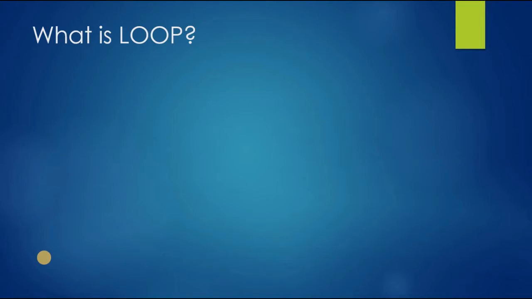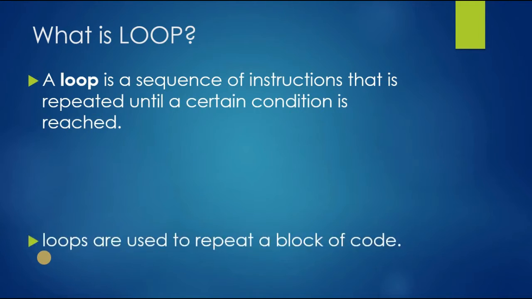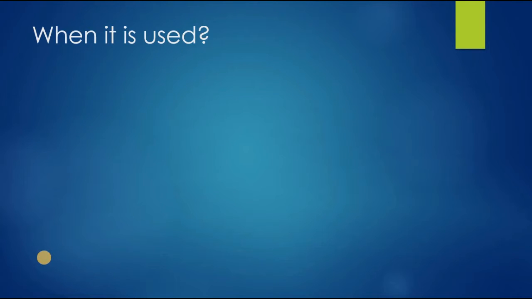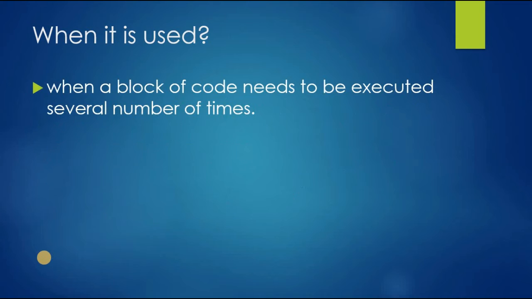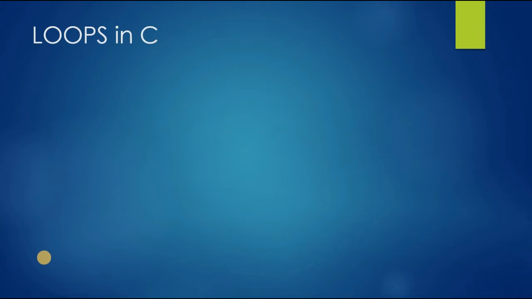What is a loop? In general, loop means runs continuously. Things that repeat again and again form a loop. A loop is a sequence of instructions that is repeated until a certain condition is reached. Loops are used to repeat a block of code, when a block of code needs to be executed several times, and to perform the looping operation until the given condition is true.